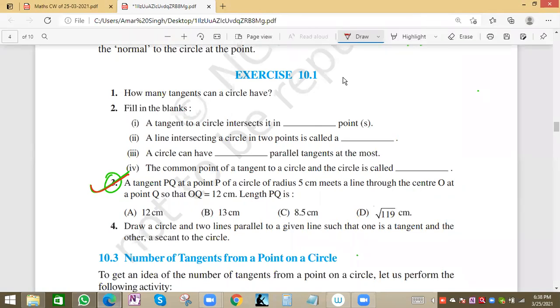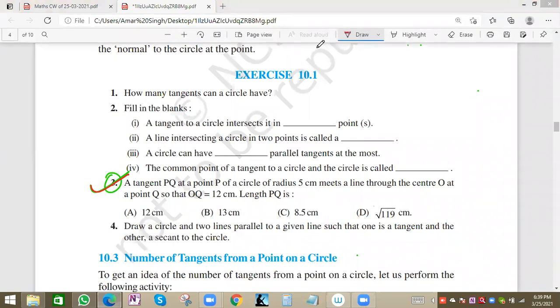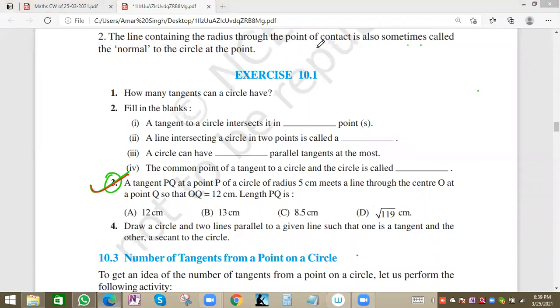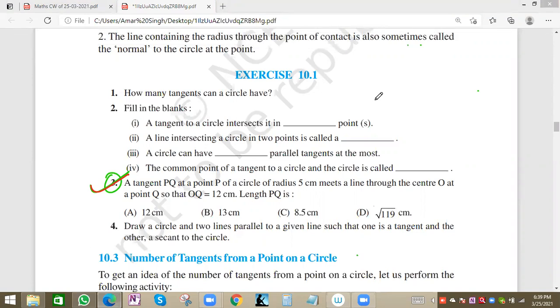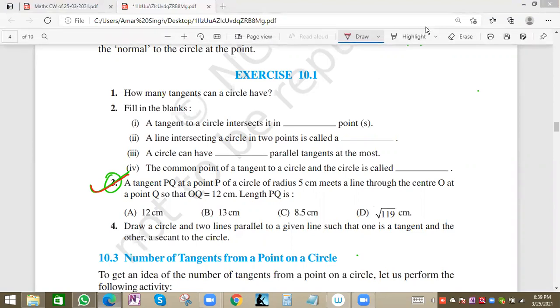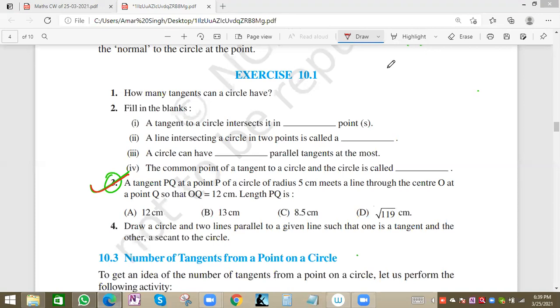What is the value? Root 119. Okay, Bhavya, Navneet, Apurva, Ajit, what is the answer? Anyone else got the answer? Question number 3. Right, Apurva, 119 is the right answer. Root 119 centimeter. Correct. Option D.